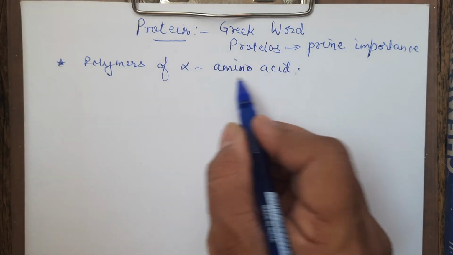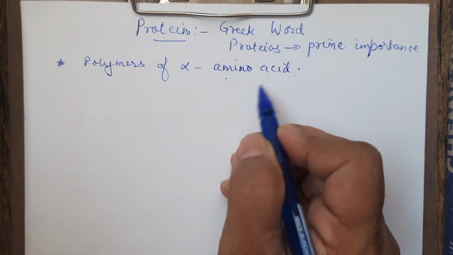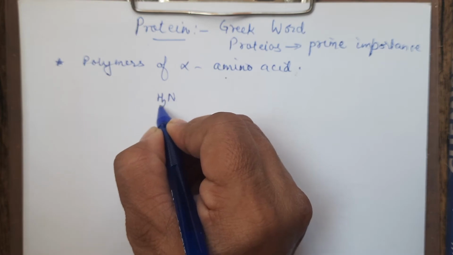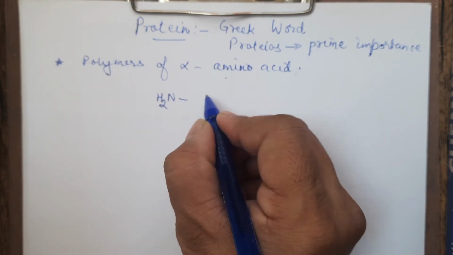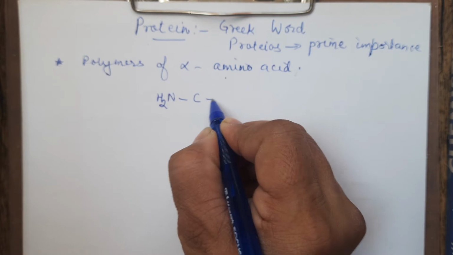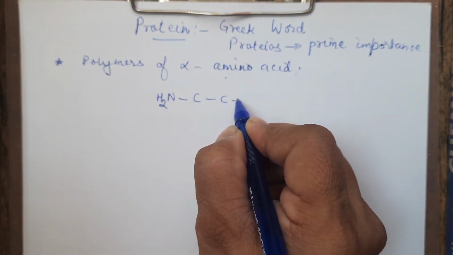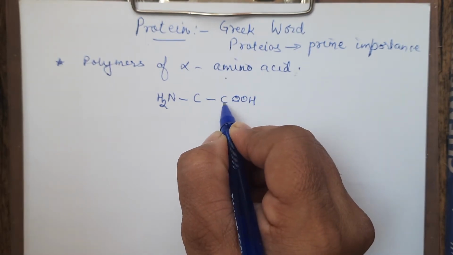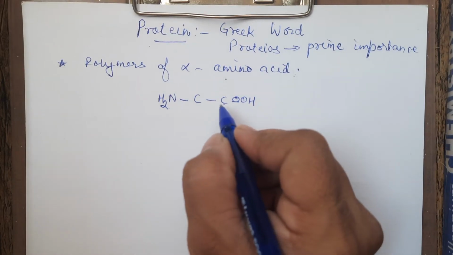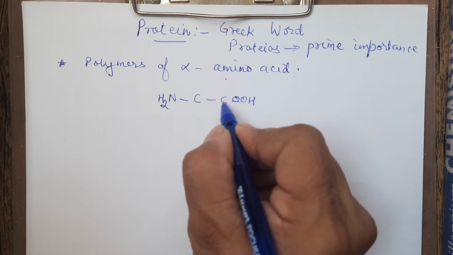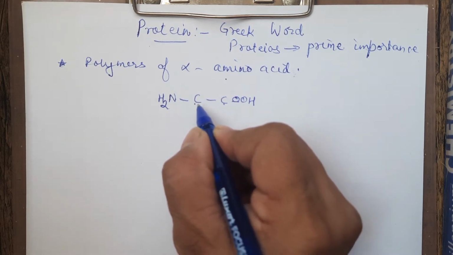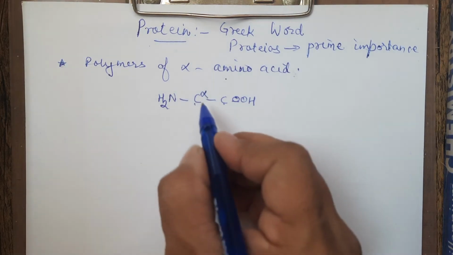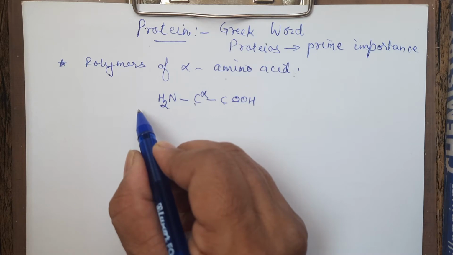Now first we will split this term. Amino acid. Amino means the NH2 group. There is the NH2 group, and there is the acid group, plus alpha is also there. Now what do we mean by that alpha term? We will write down this COOH. This is the main functional group. The carbon atom which is present just adjacent to the main functional group is called alpha. This is the alpha carbon. On the alpha carbon, there is the amino group, right?